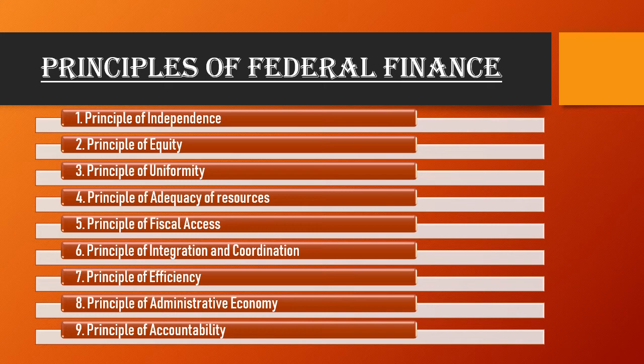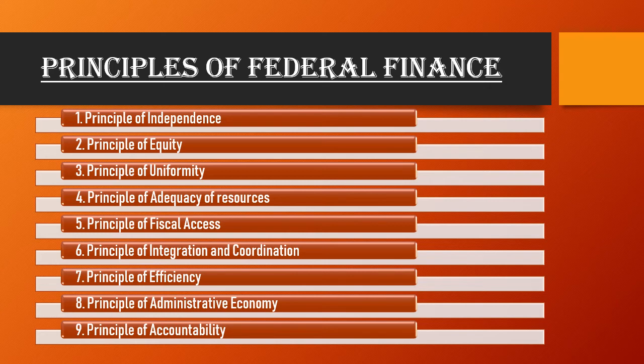The next point is the principle of administrative economy. Economy is an important criterion of the federal financial system. That is, the cost of collection should be at the minimum level and the major portion of revenue should be made available for the other expenditure outlay of the government. You know very well that the government spends money while collecting tax from the public, and this principle says that a minimum amount of money should be spent on the collection of tax, so that a huge amount is saved for the main purposes.